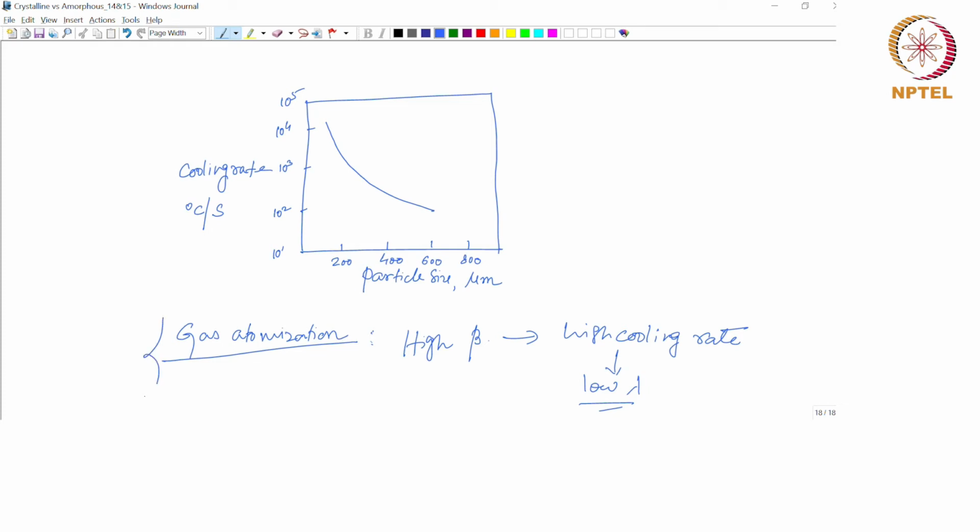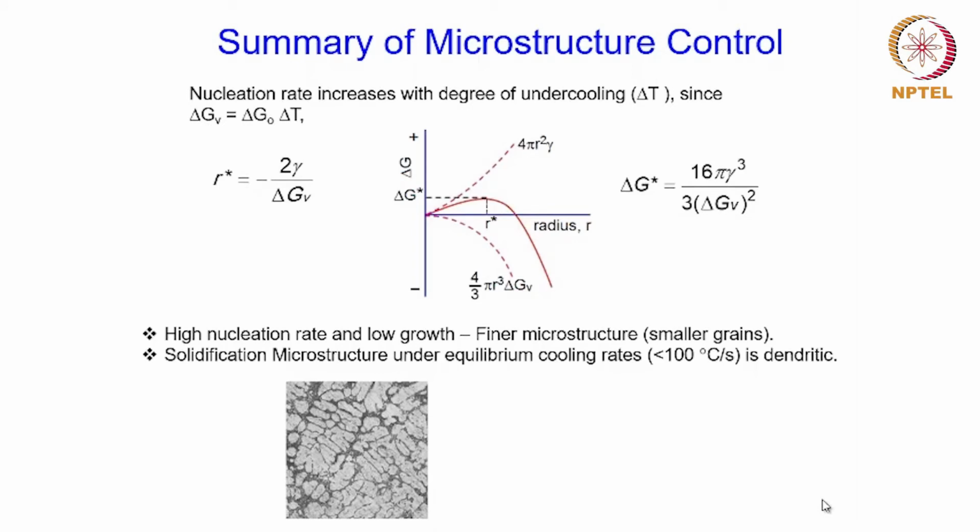Okay. Right. With that, we come to the end of this topic, microstructure control, that we have been discussing in past few lectures. But before we conclude it, let us take a moment to summarize it. So here is the summary of microstructure control. It all started with the nucleation and growth of a solid from the liquid.